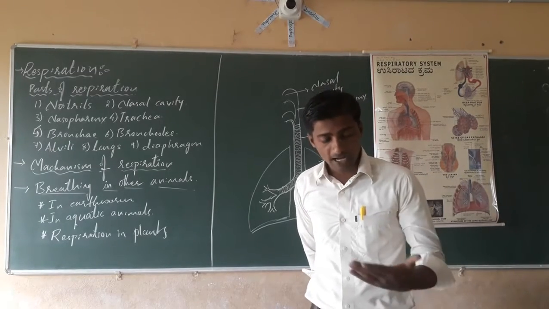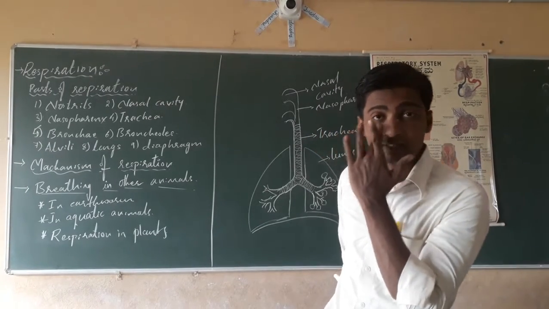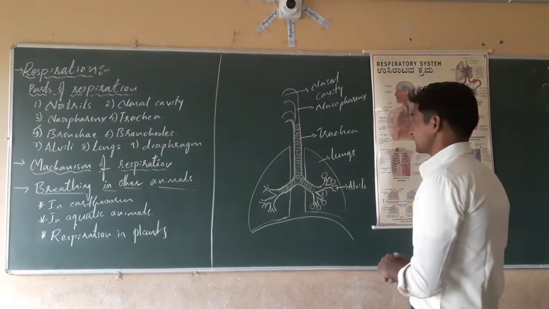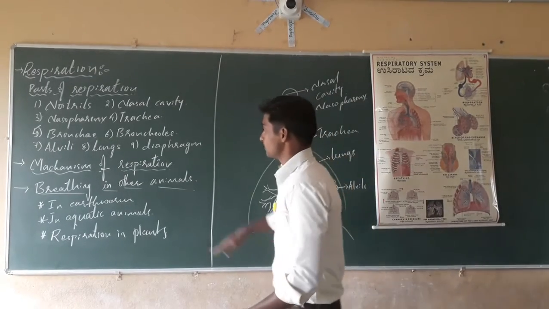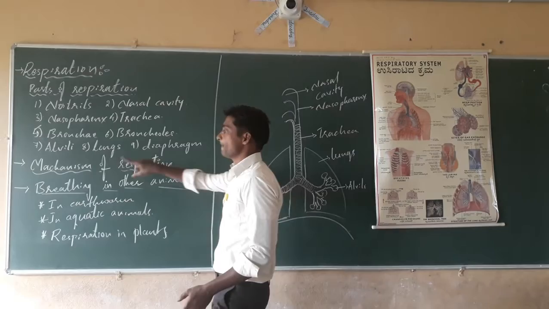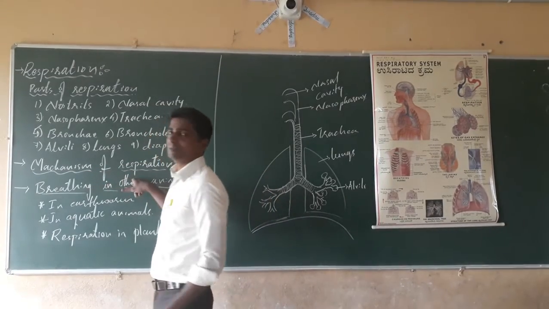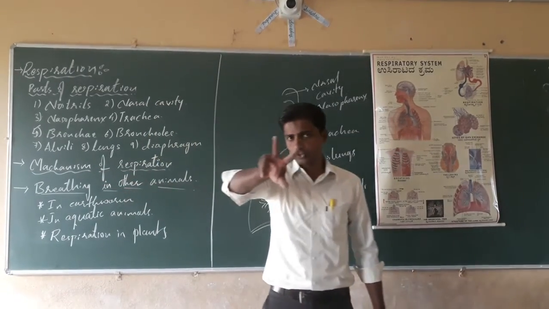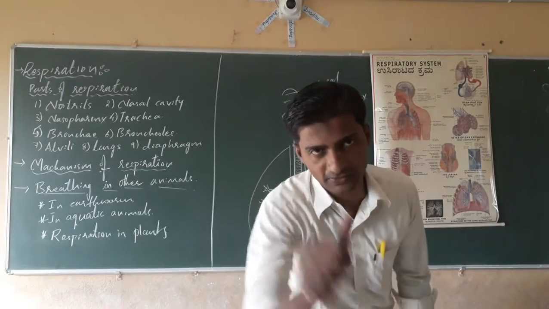In the examination, for 2 marks, they ask what the parts of the human respiratory system are.